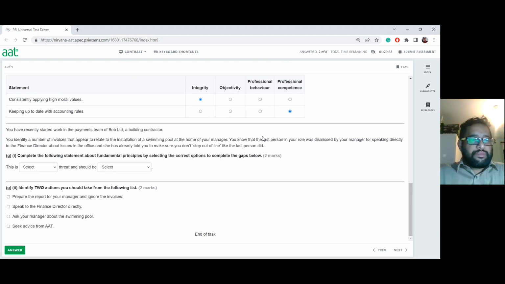The next one. You have recently started work in the payment team of Bob Limited, a building contractor. You identify a number of invoices that appear to relate to the installation of a swimming pool at the home of your manager. Okay, so there is going to be something inappropriate going on there.